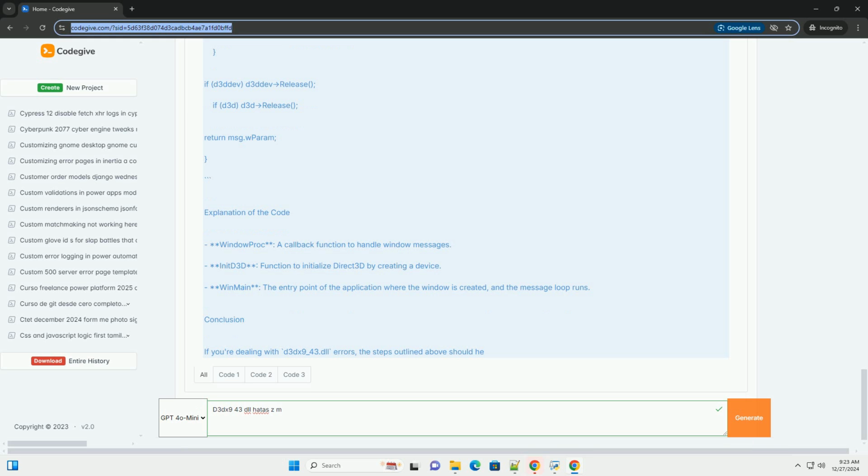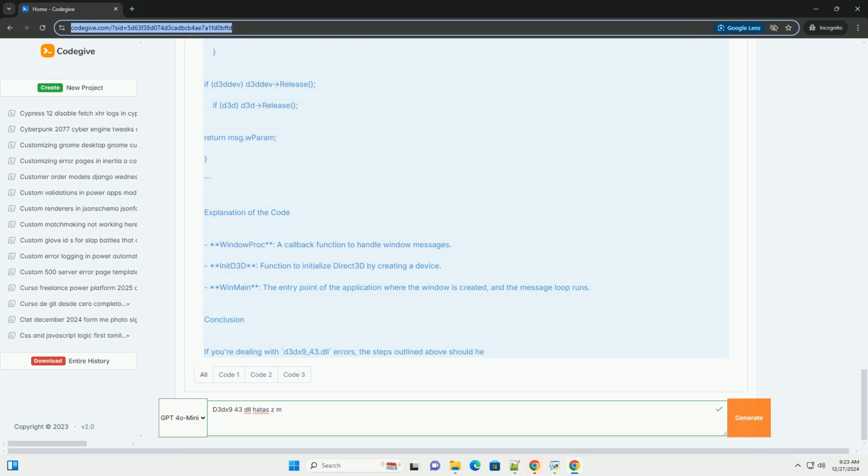3. Update graphics drivers. Ensure your graphics drivers are up to date, as outdated drivers can cause compatibility issues with DirectX. 4. Download the DLL manually. As a last resort, you could download the DLL from a third-party site. Be cautious with this approach, as it can pose security risks.